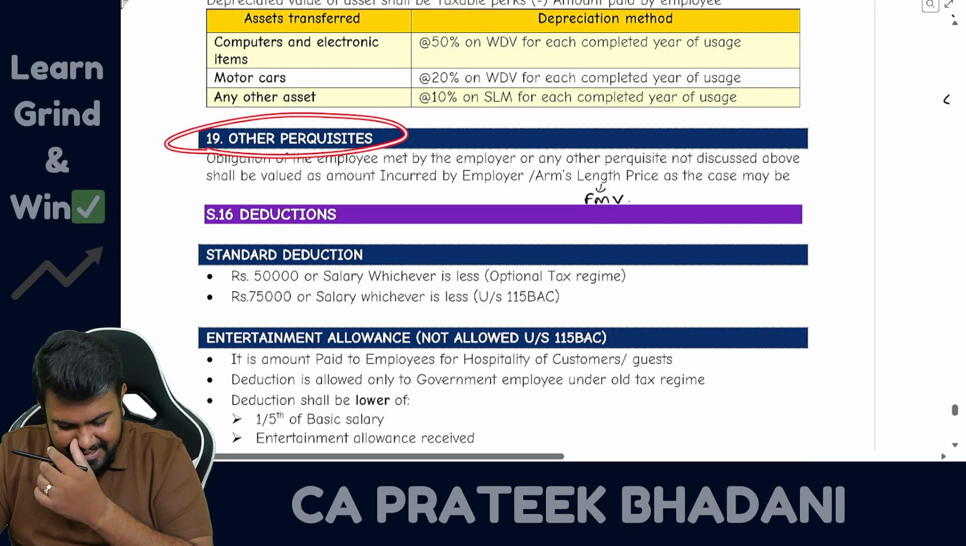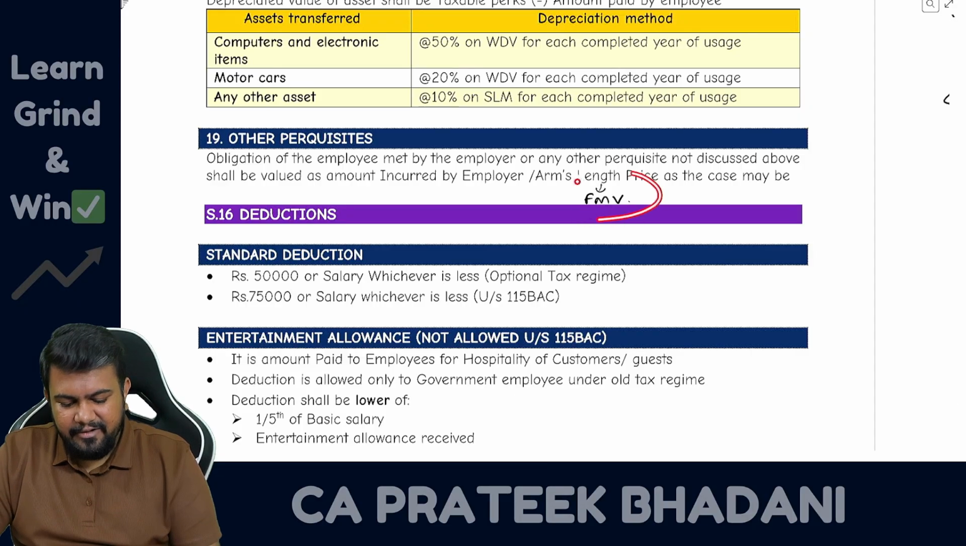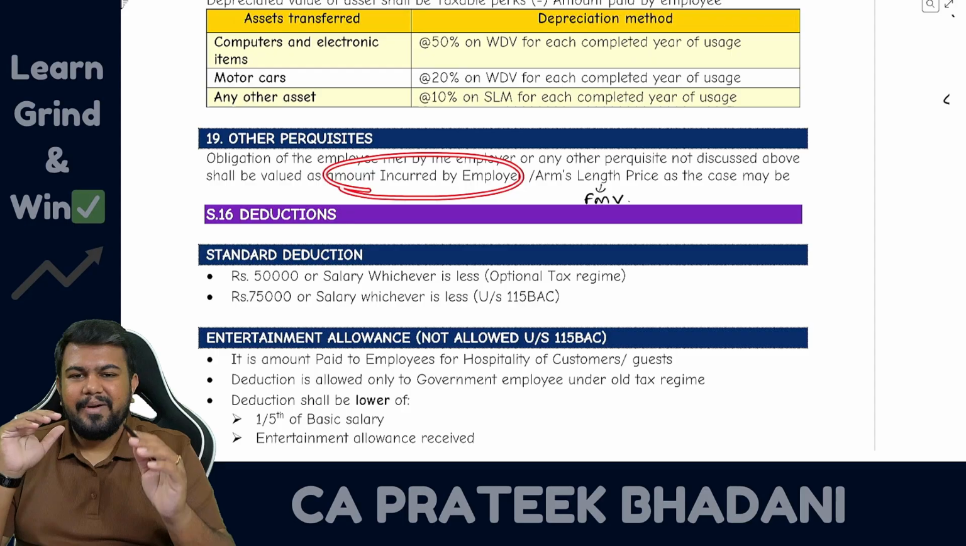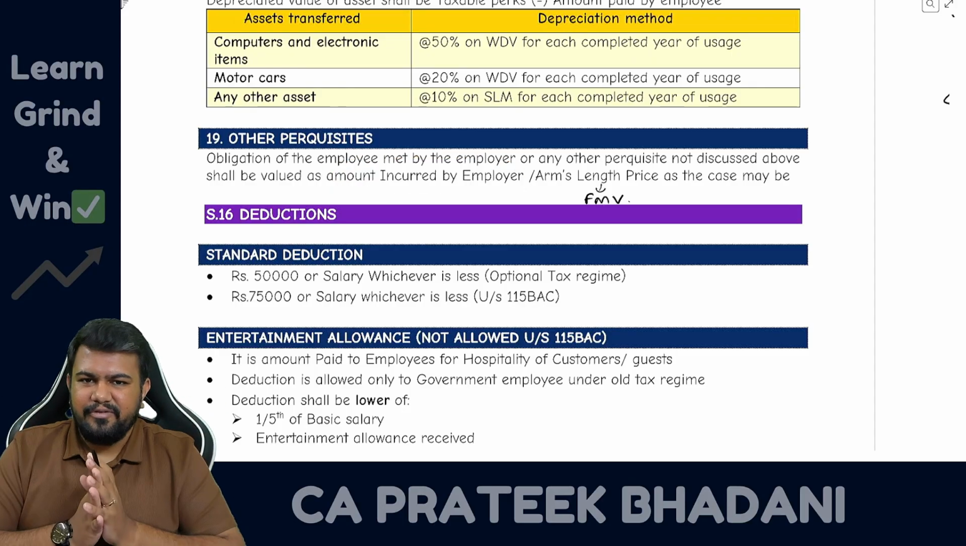All other perquisites will be taxable at fair market value. Fair market value, or whatever is the amount incurred by the employer, will become the perquisite value of the employee.